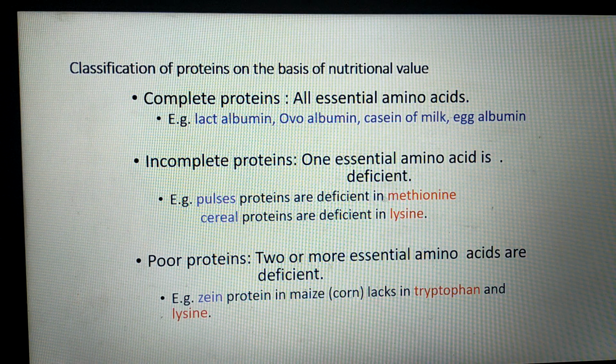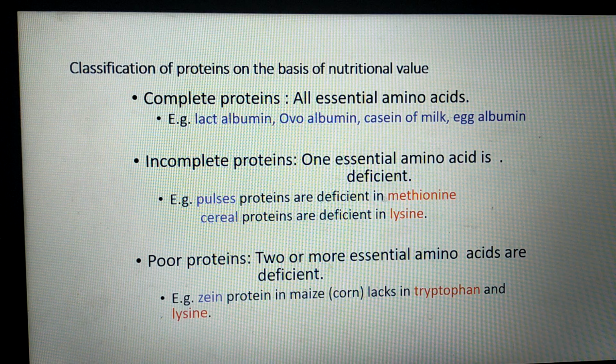Next category is incomplete proteins. One of the essential amino acids is deficient. Example, pulses proteins are deficient in methionine and cereal proteins are deficient in lysine. Now if you consume this type of protein alone, then your nitrogen balance of the body does not increase and you will not gain weight.